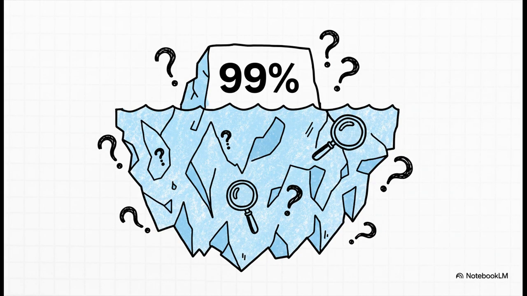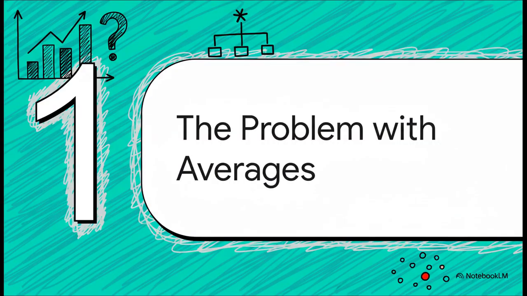Well, as you probably figured, the answer is it's complicated. A single number like 99% accuracy isn't just a little bit misleading, it can be dangerously misleading. And today, we're going to break down exactly why so you can start asking the right questions. All right, Section 1, the problem with averages.